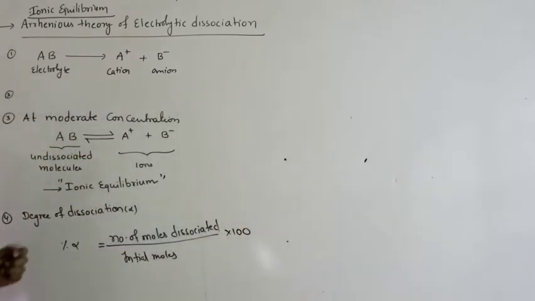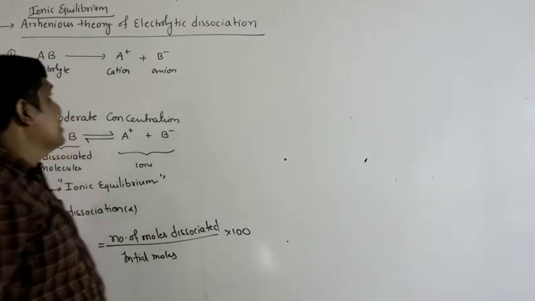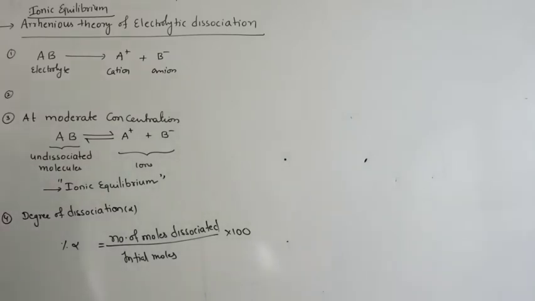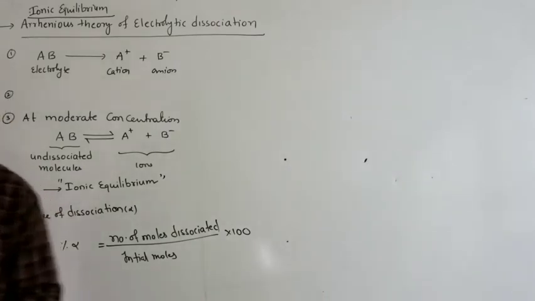It is a ratio of the number of moles of electrolyte dissociated to that of initial moles. So, this is about the Arrhenius theory. He proposed that electrolyte dissociates into ions and there may exist an equilibrium between undissociated molecule and its ions at a particular moderate concentration, which we call ionic equilibrium.